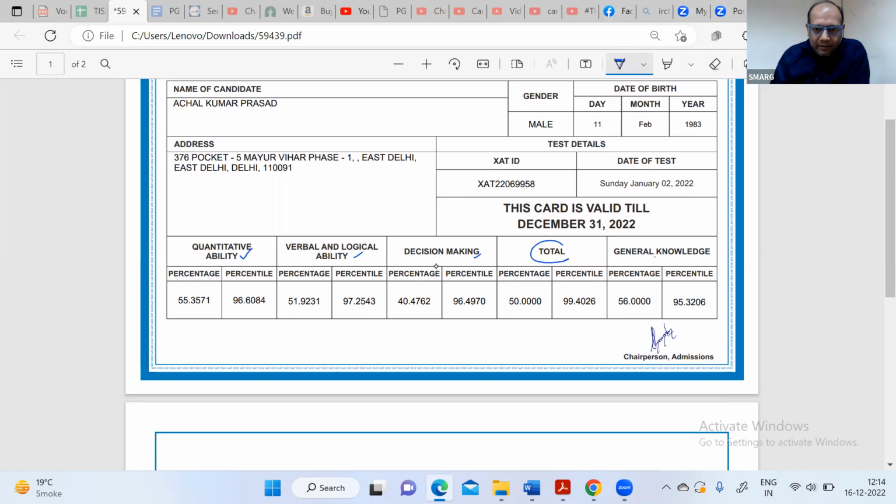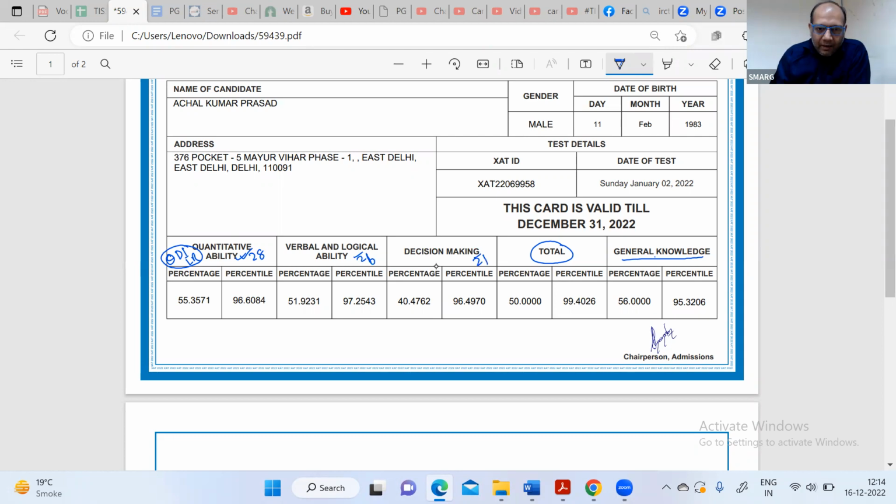This is the total percentile, and the general knowledge part is qualifying, so it is kept separate. Quant, DI and LR all come under the quantitative ability part, with around 28 questions, 26 questions from verbal and logical ability, and 21 questions from decision making.